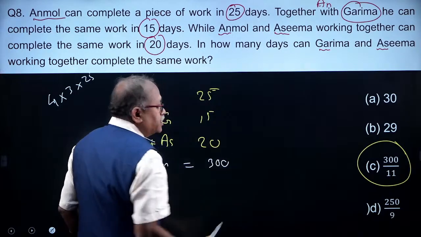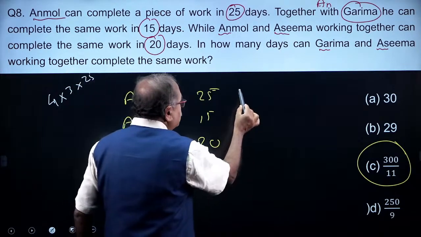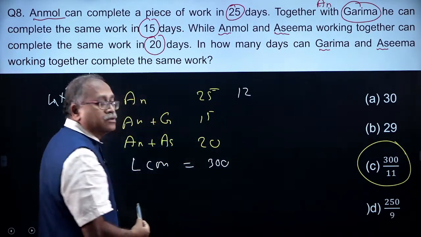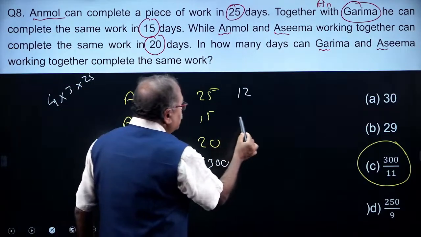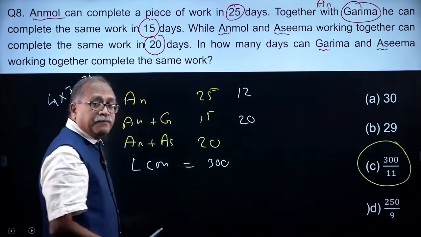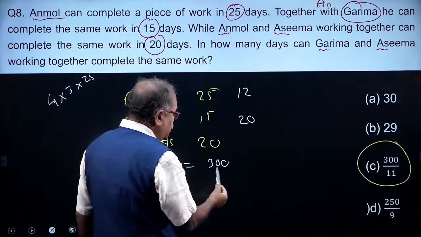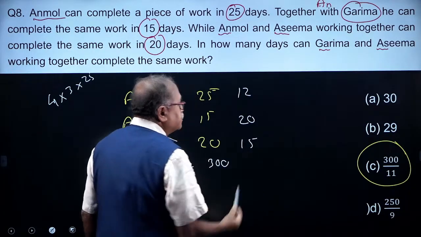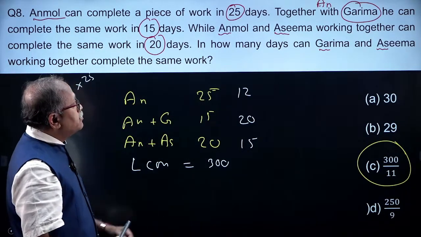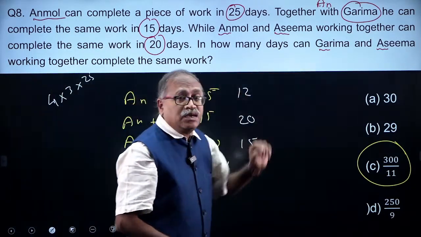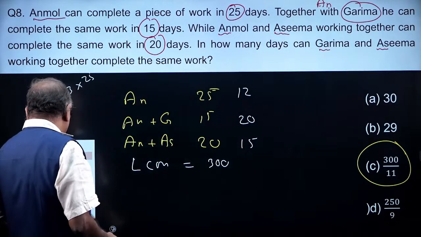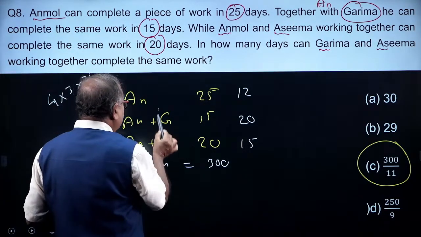Now, 300 divided by 25, that comes to 12 units. Here it is 20 units per day, and here it is 15 units per day. What is my requirement? Garima plus Asima. So look at this, where is Garima? Garima is here.